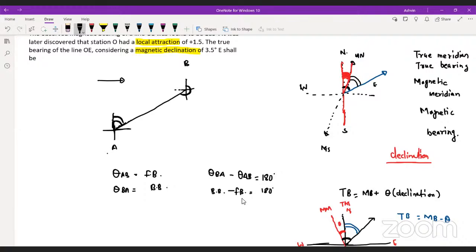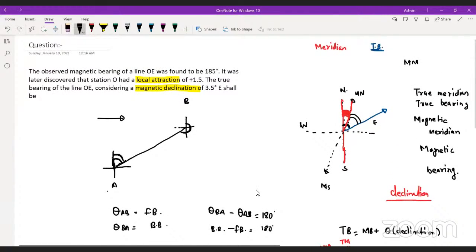Local attraction is generally due to the presence of any magnetic material. It can be your mobile, keychain, or anything, even the magnetic ore present in the earth. It can be a reason also. You guys getting me? Come on, tell me, did you get my thing?